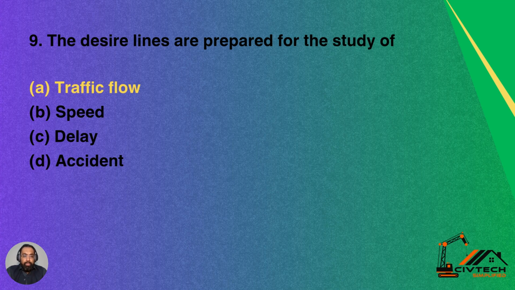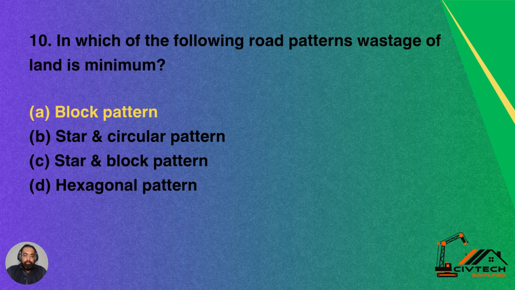Question number 9. The desired lines are prepared for the study of. Option A, traffic flow, option B, speed, option C, delay, option D, accident. So the desired lines are prepared for the study of traffic flow. Option A is the correct answer for this question.